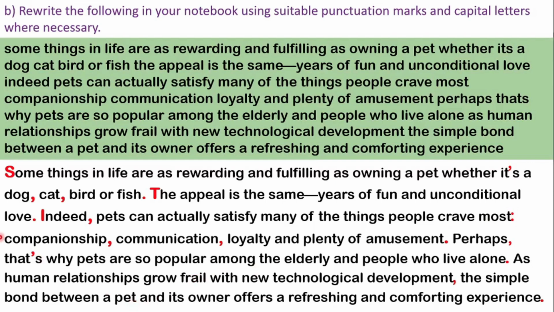For example, here, what is the list? Companionship, communication, loyalty. There are three items plus plenty of amusement. That is the fourth item in the list. Therefore, companionship, after that we have to use a comma, communication. Then to separate communication from loyalty, you have another comma, and plenty of amusement, we don't use a comma. Here, at the end of this statement, you have to use the full stop.